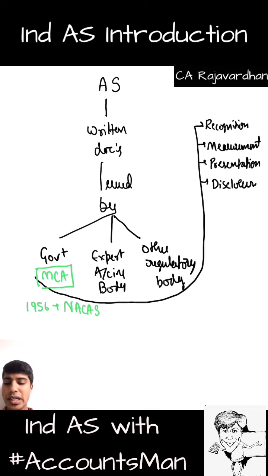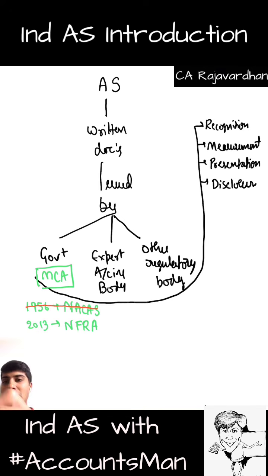However, in the year 2013 the Companies Act was revised. Replacing the Companies Act 1956, what we have right now is Companies Act 2013. Under Companies Act 2013, there is a new body formed by name NFRA, which means National Financial Reporting Authority. So previously there was NACAS under the 1956 Act, and under the 2013 Act we have NFRA.